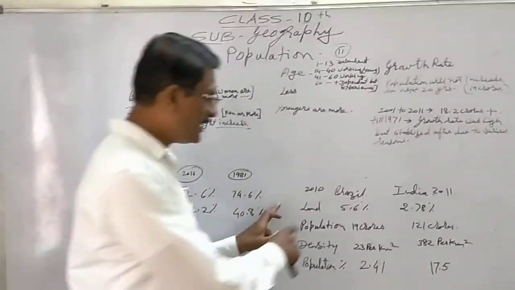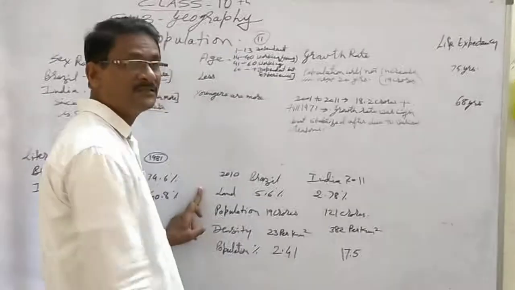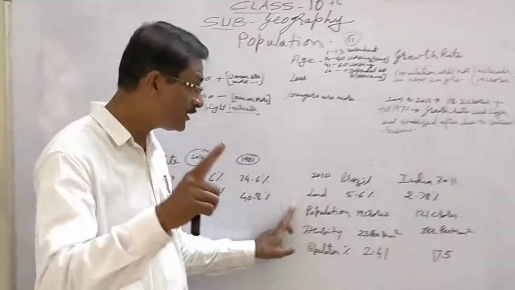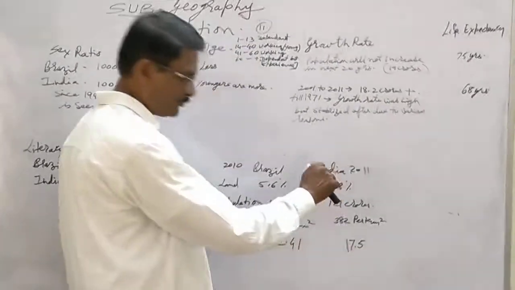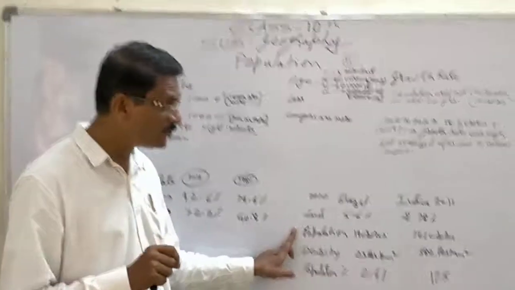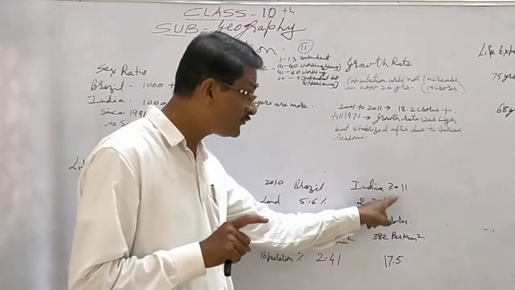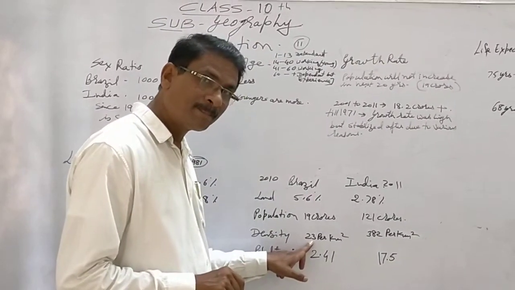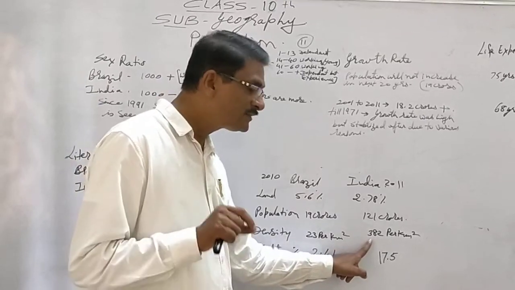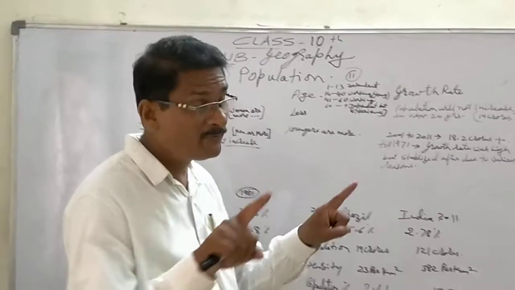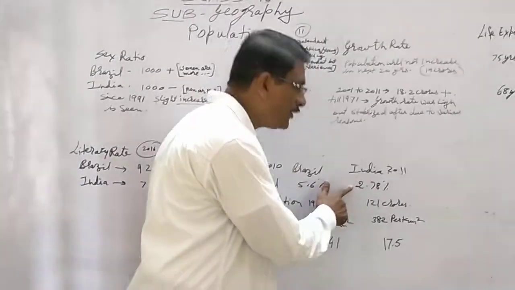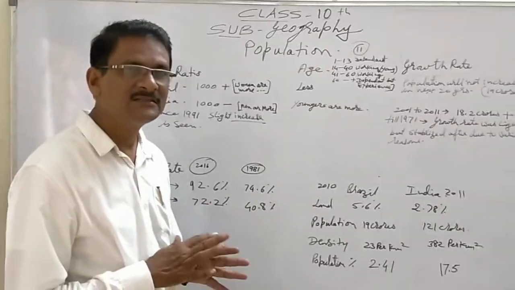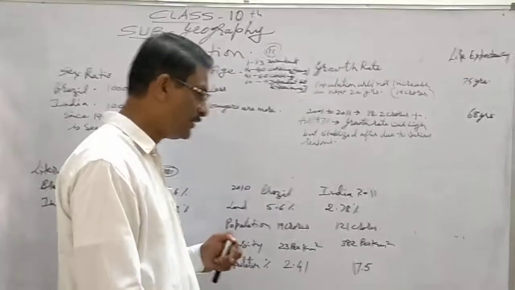Now comparatively, the land for India is 2.78%, that means Brazil is double the land of India, but India's population is 121 crore. Brazil having only 19 crore, India 121 crore. We are speaking of the 2011 census. After that, density in Brazil is just 23. India, it converts into 382 persons per square kilometer, when we consider the whole of India, that is 2.78% of land. Going through this data, you can easily understand what the pressure of population must be on India.